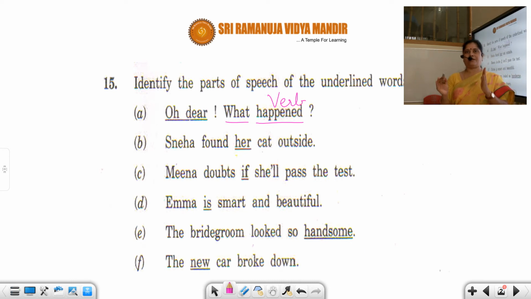Now what happened? Every sentence will have a subject and a verb at minimum. Now when you know happened is the verb, so obviously what is an interrogative pronoun.